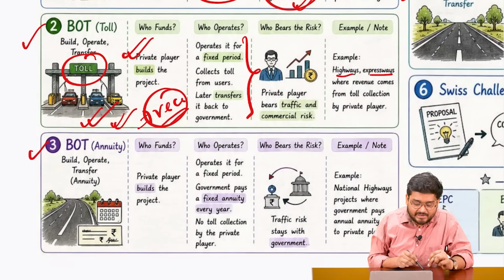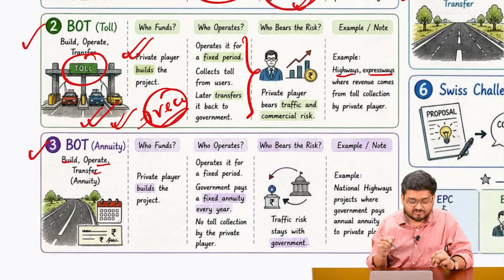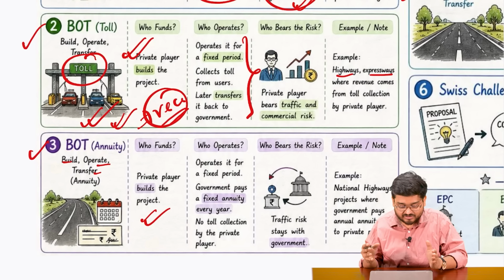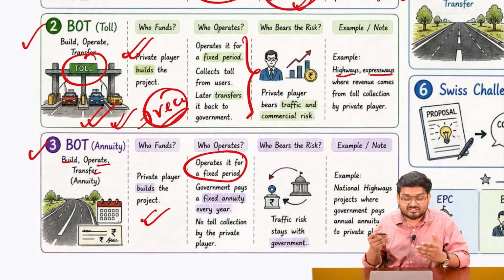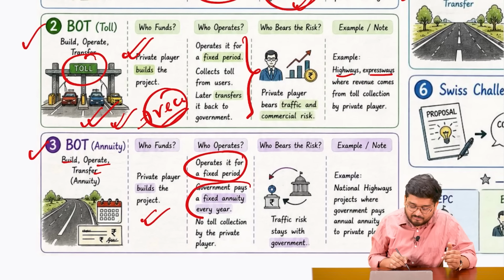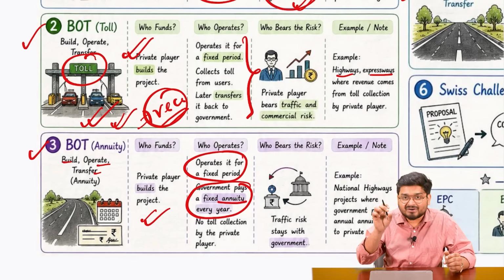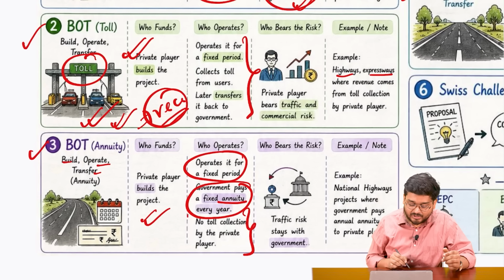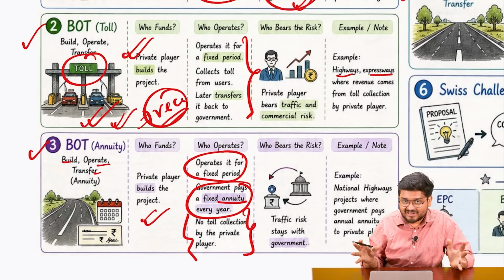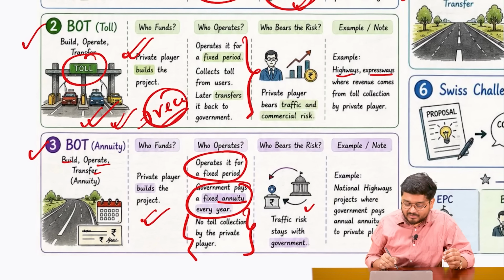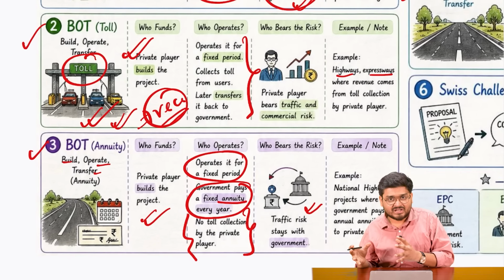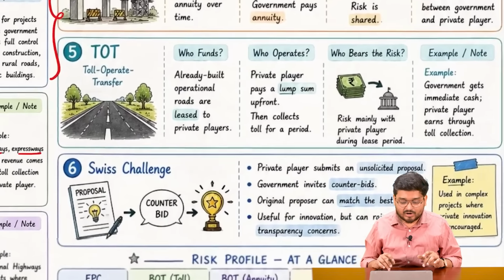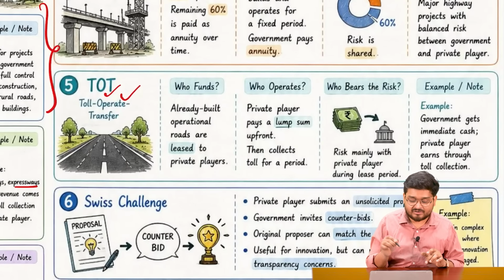Also, there is BOT annuity, the build, operate, transfer annuity model. Based on this, the private player will be building the project. It will be operating it again for a fixed period of time, and the government will be paying a fixed percentage of money annually. And that is why there will be no toll collection, right? So finally the risk will stay with the government here, because the government is actually paying for this particular model. Now apart from this, we also have the toll operate transfer.